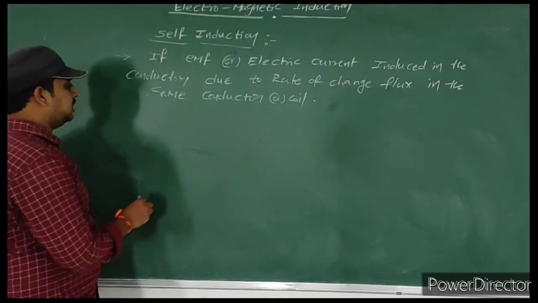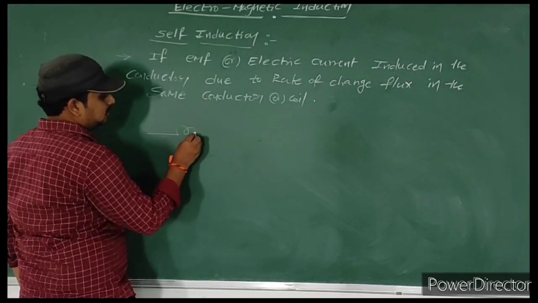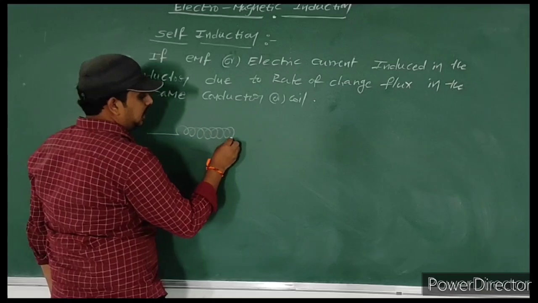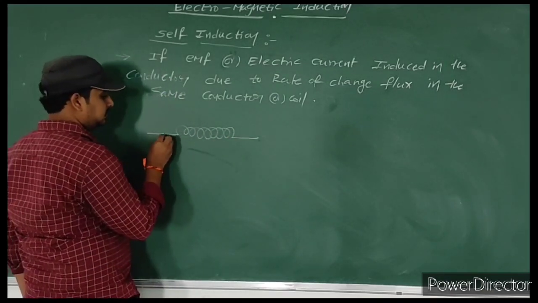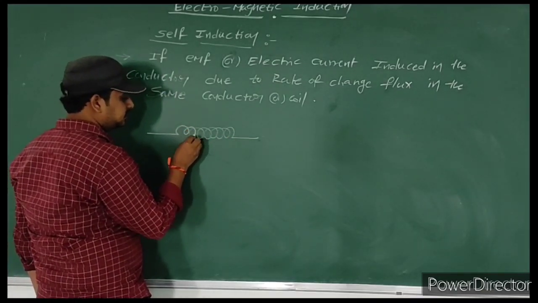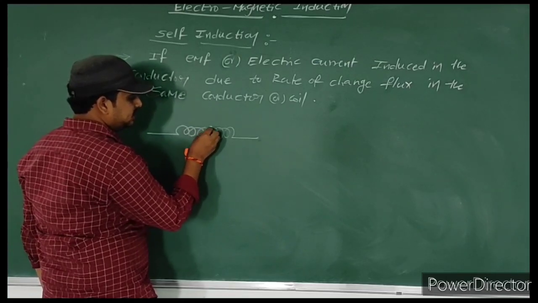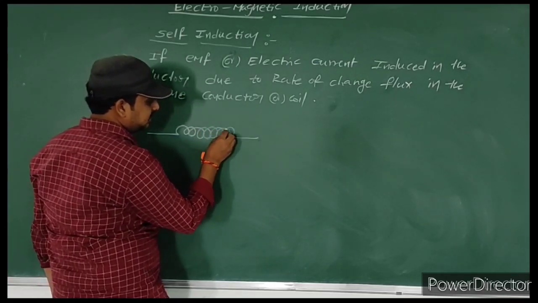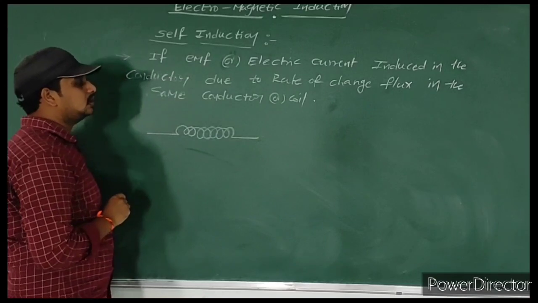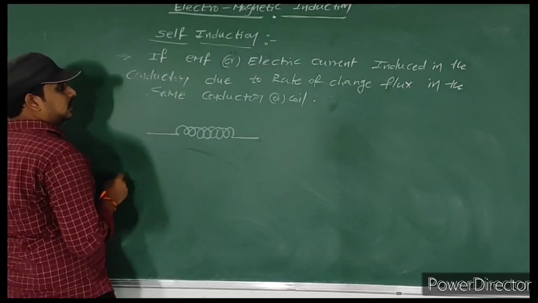If you consider any conductor, for example, I will consider one inductor. This is an inductor. It contains a spring-like structure; this is the symbol of an inductor.